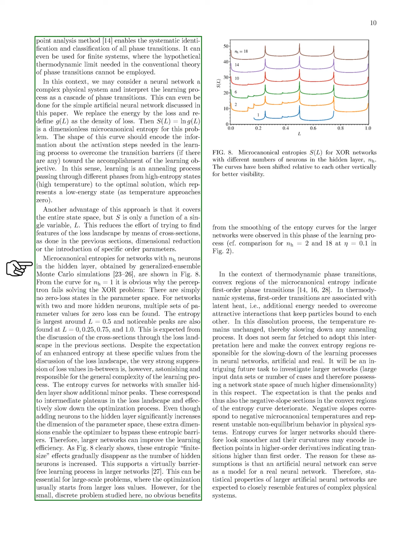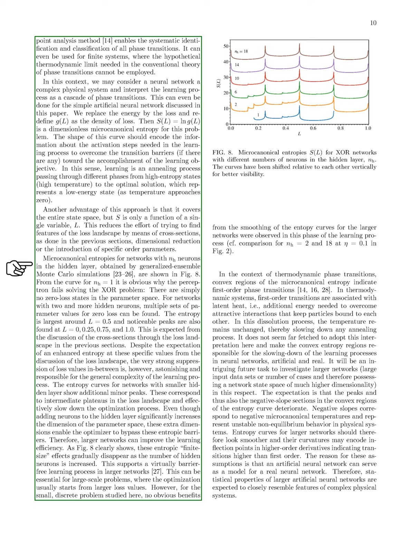For networks with more hidden neurons, we find multiple zero loss parameter sets, with the largest entropy around certain values, indicating expected peaks from our earlier discussions. Interestingly, we observe a strong suppression of loss values in between these peaks, contributing to the complexity of the learning process. Networks with fewer hidden neurons show additional minor peaks, which correspond to plateaus in the loss landscape and slow down optimization. However, larger networks can navigate these entropic barriers more effectively, enhancing learning efficiency.